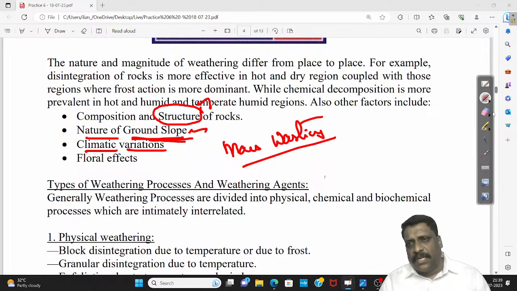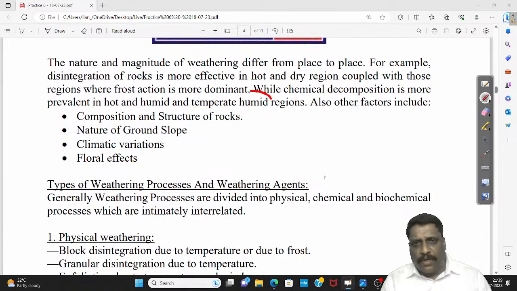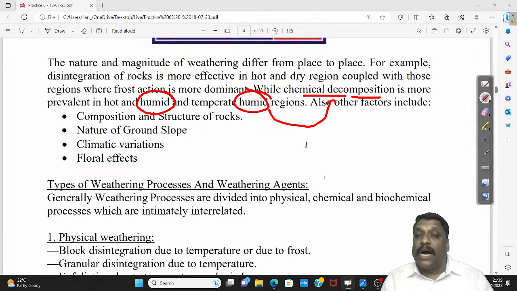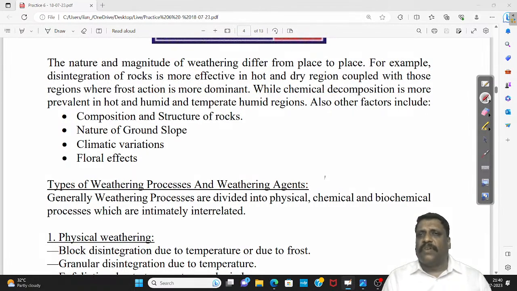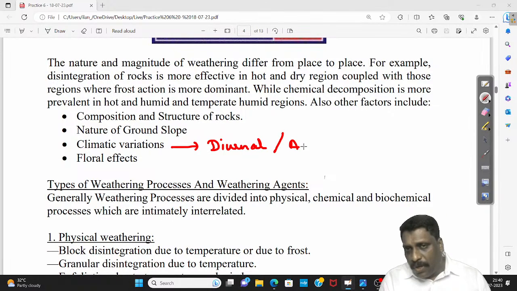Then climatic variations. If it is very humid, chemical decomposition is very common. For example, karst topography, or hydration, oxidation, forming solutions, etc. Wherever humid conditions are there, chemical weathering is very, very common. Even wherever you have the maximum diurnal variation and annual range of temperature,